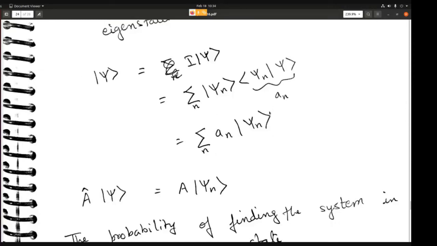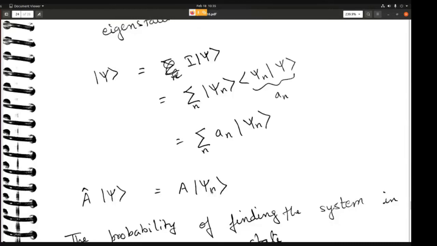So if psi is a superposition of all the eigenstates, when you perform a measurement on psi, which is basically saying that you act an operator A onto the state vector psi, you will get some observable times psi n. The observable corresponds to a n and the state corresponds to the eigenstate psi n.